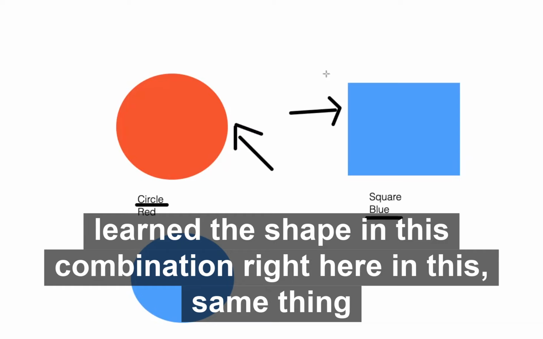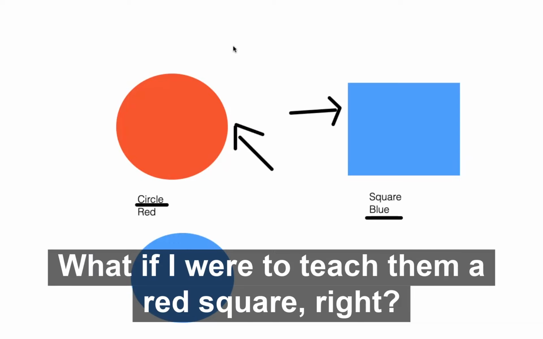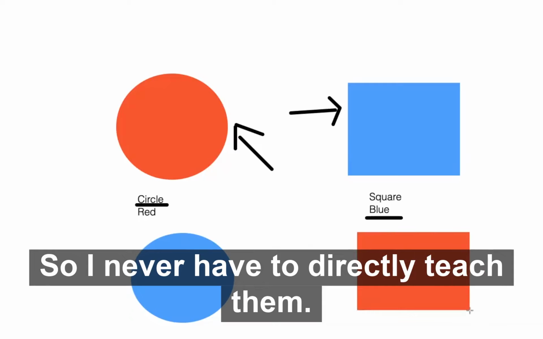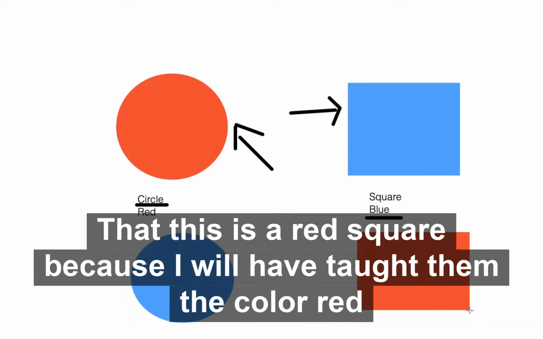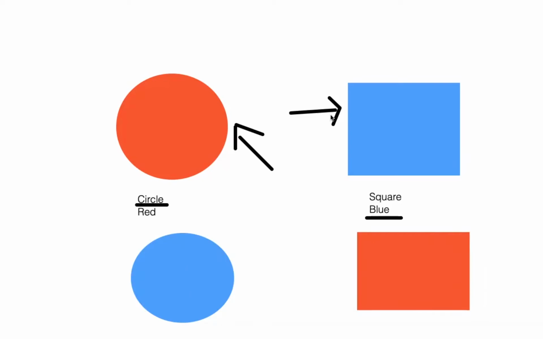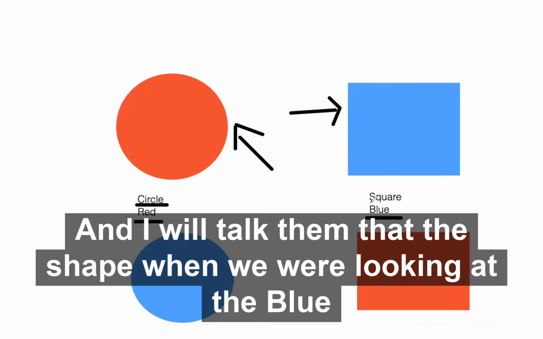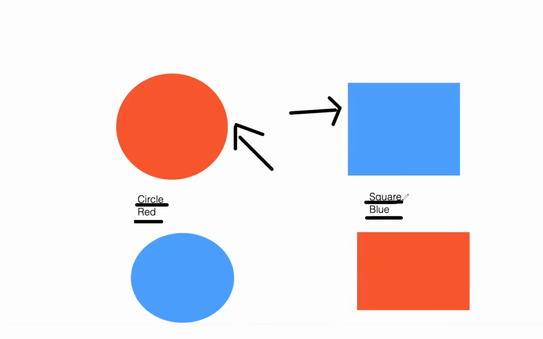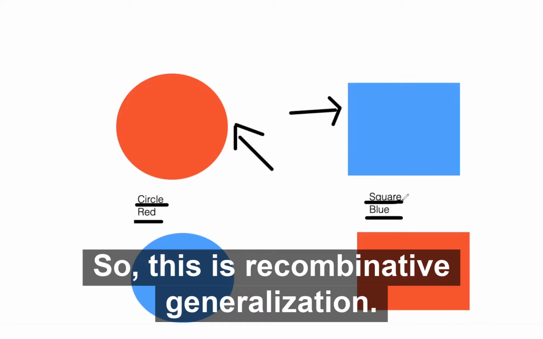And the same thing applies if I were to teach them a red square, right? So I never have to directly teach them that this is a red square, because I will have taught them the color red when we were looking at circles, and I will have taught them the shape when we were looking at the blue square. So this is recombinative generalization.